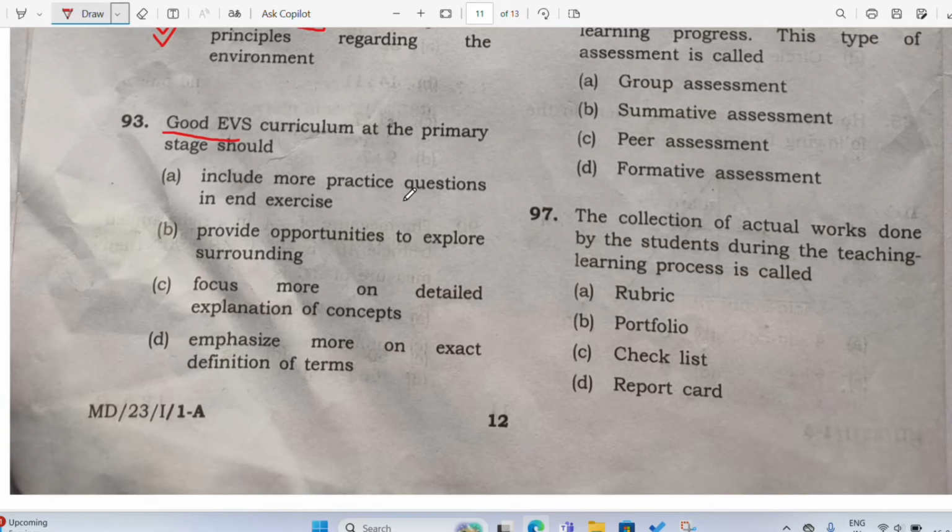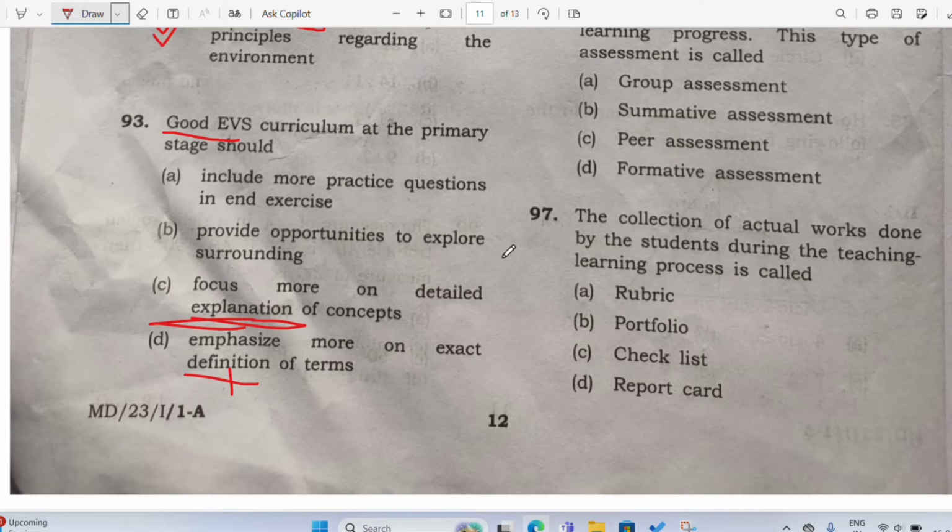When it include more practice questions in the end session, provide opportunities to explore surrounding, focus more on detailed explanation, emphasize more on exact definition. See here, the word not is not used, which means you have to choose a good, positive sentence. When you see definition and all, these are all negative sentence definitions. We don't ask students to emphasize on definitions. We don't believe in explanations also.